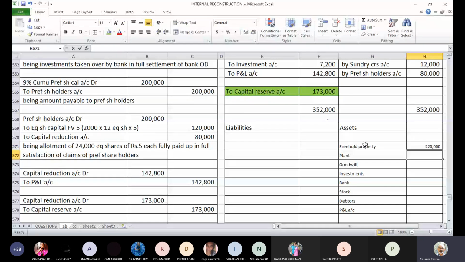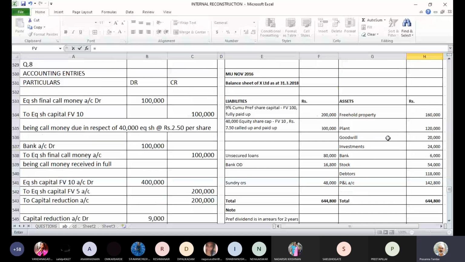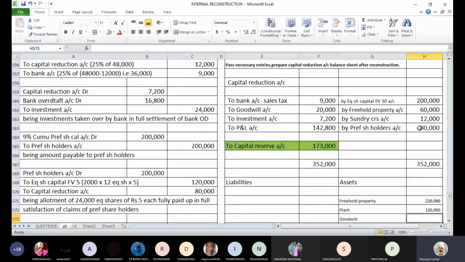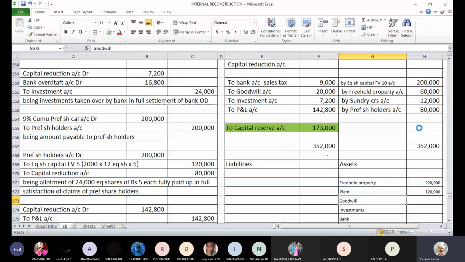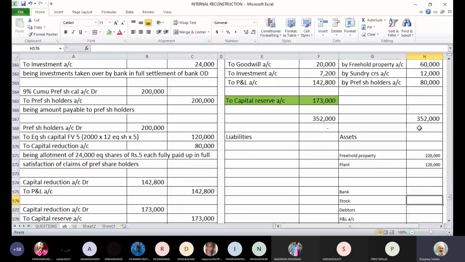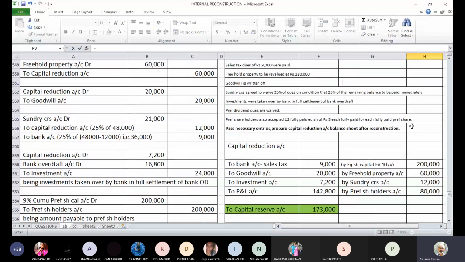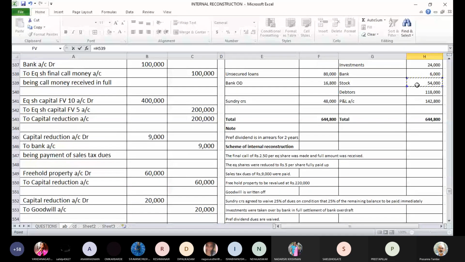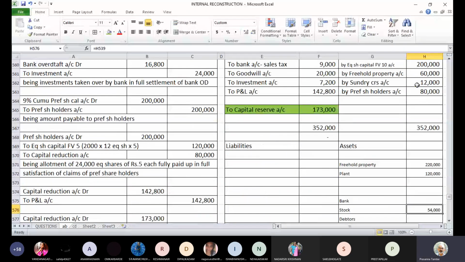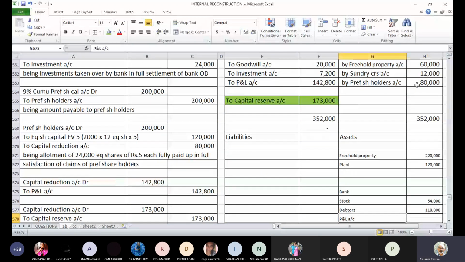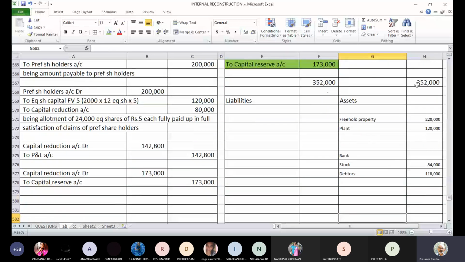There is no change in the value of land. Goodwill has gone. Investments have gone. Bank balance we have to find out. Stock, there is no change. And the P&L account has gone. This is the position of the asset side.